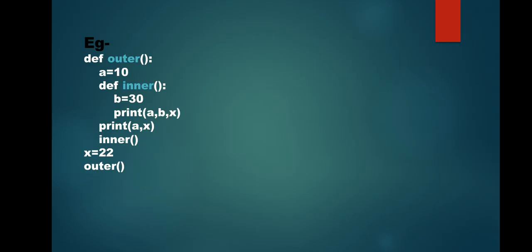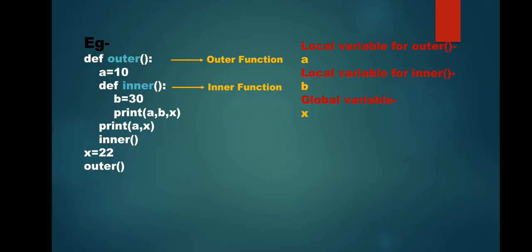Okay. Now let us understand it with the help of this example. See, here is a function, outer function with the name outer. Then we have a function inner with the name inner. Now as you can see, for the outer function, this variable a is your local variable. Now for inner function, the variable b is considered to be a local variable.